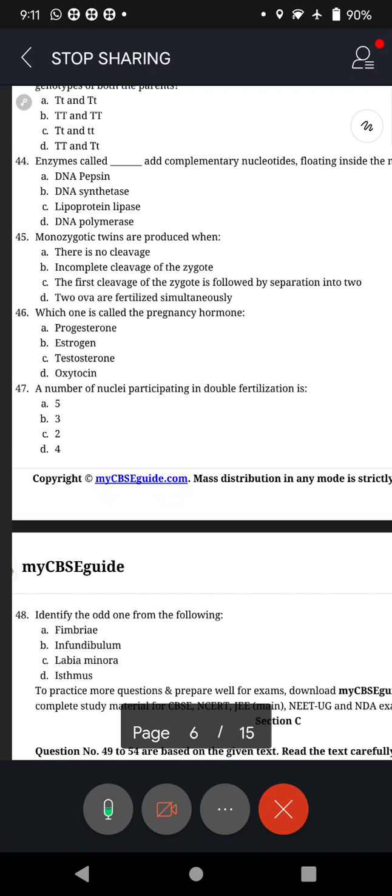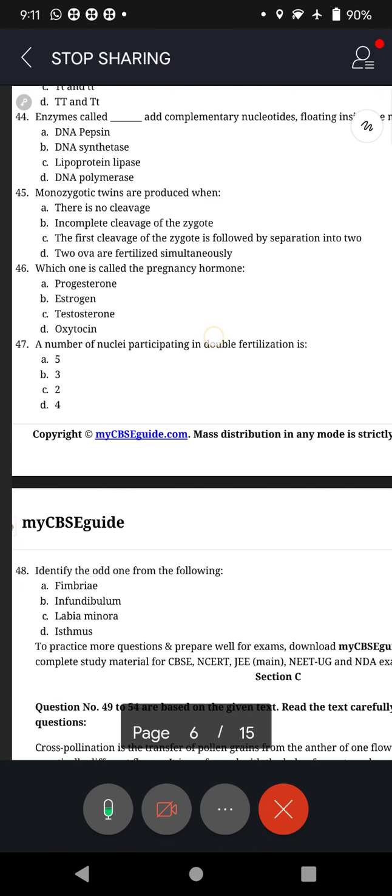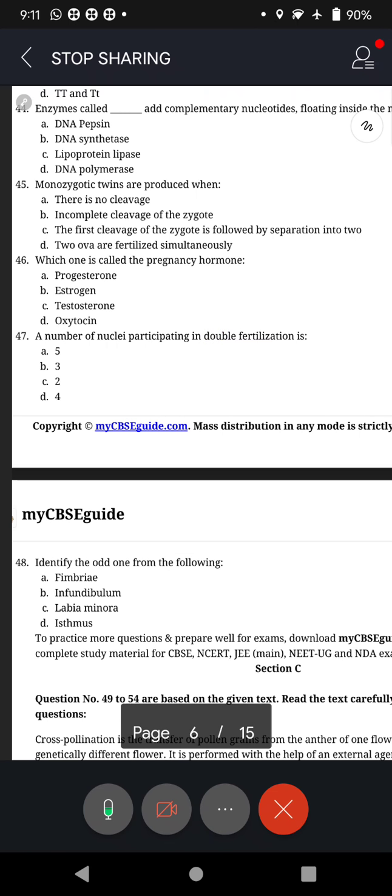If twins are formed from two zygotes, let us say, then there is a choice. Three alternatives, three probabilities are there. It can be brother, brother, it can be sister, sister, it can be brother and sister. Monozygotic or identical twins? Monozygotic is one. From one zygote, two babies. So they will be sharing the genome. Hence, very, very difficult for the mother to identify. Forget about us, isn't it?